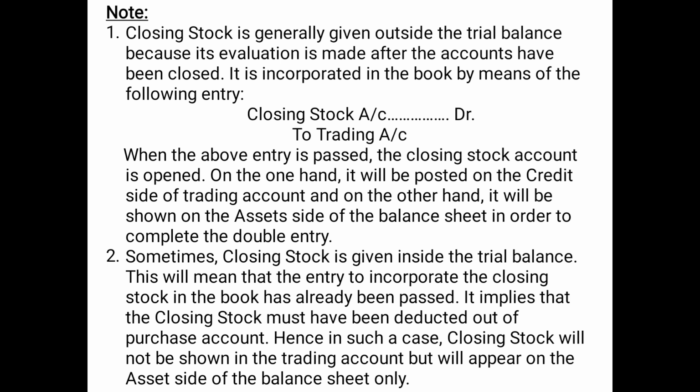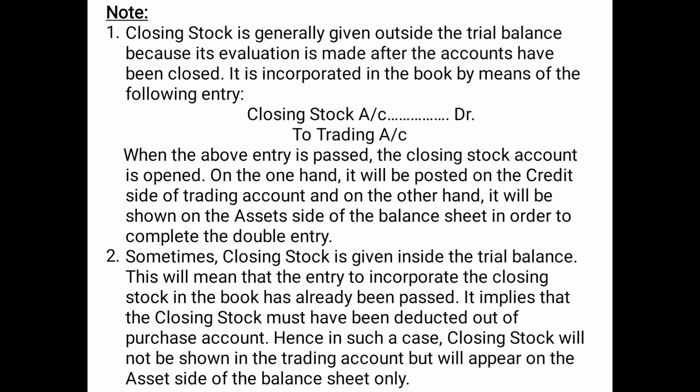So the second point says sometimes closing stock is given inside the trial balance. This will mean that the entry to incorporate the closing stock in the books has already been passed. It implies that the closing stock must have been deducted out of the purchase account, and hence in such a case closing stock will not be shown in the trading account but will appear on the asset side of the balance sheet only.